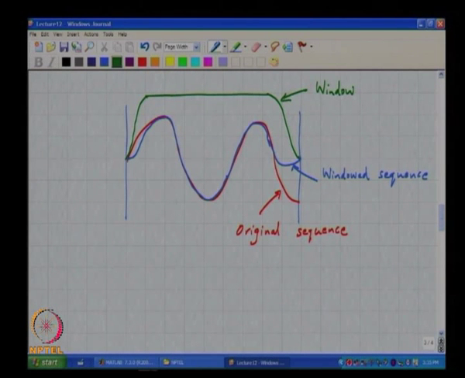You can think of it as, instead of using a rectangular window where all samples have the same weight, we realize that the leakage is a problem arising due to discontinuities at the ends. Therefore, what you want to do is to not treat all samples with the same levels of importance. The ones in the middle are more important than the ones at the edges. So, in other words, you multiply this by another sequence which tapers off smoothly to 0 at the ends. It is very important for this window function to taper off smoothly. Why?